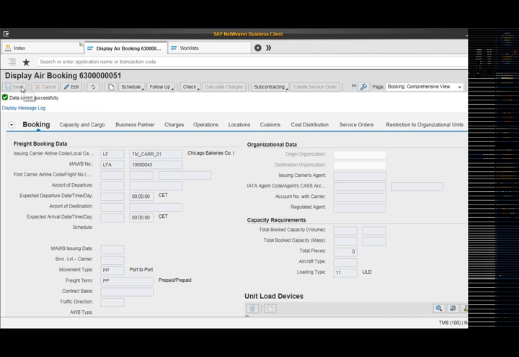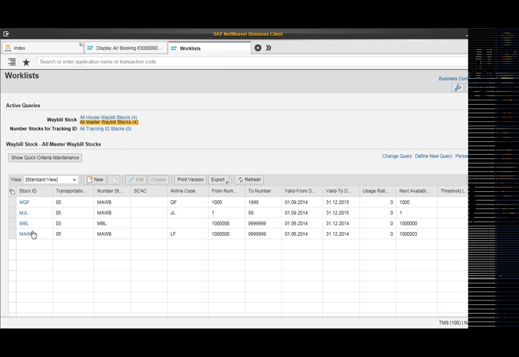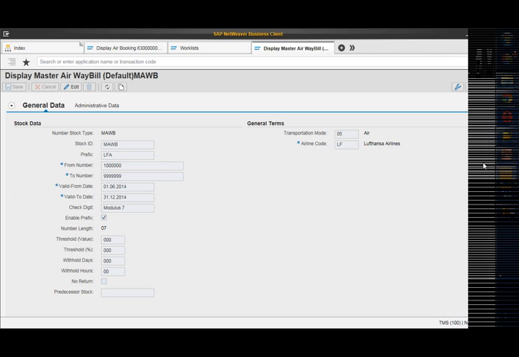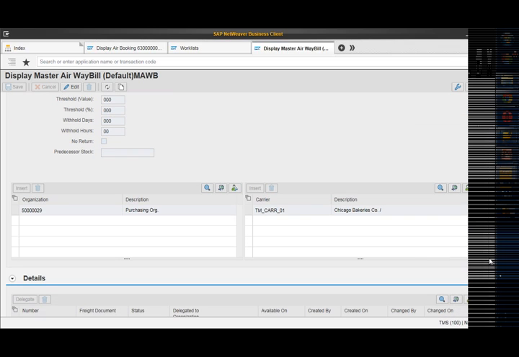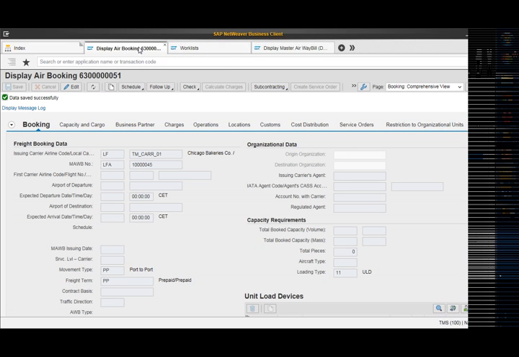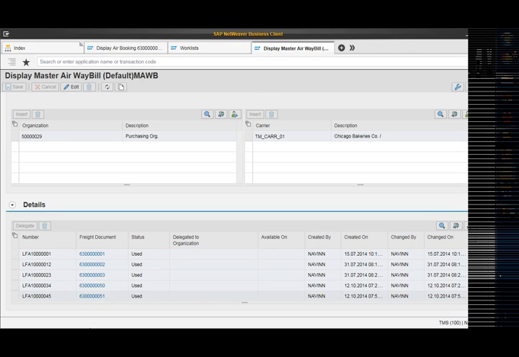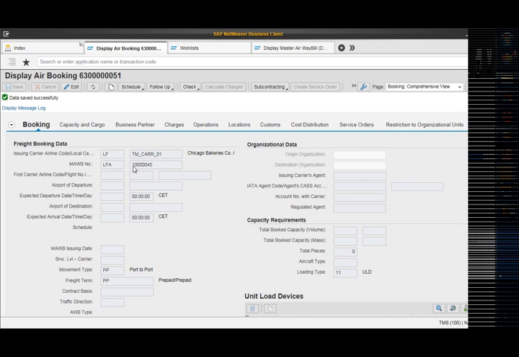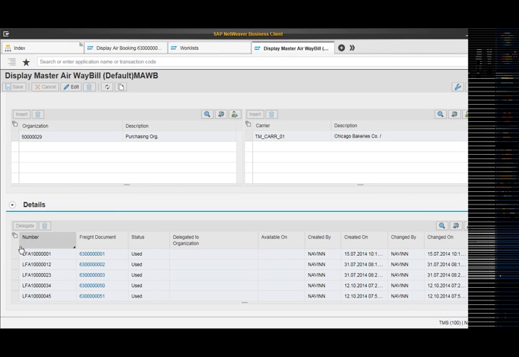I'll just click on save of this air booking document, and then we can check in the master airway bill whether this number has got consumed or not. So here we can see that 51 is the booking which we had created, and appropriately it has taken the number as 45. So the number how it has got generated is LFA is the prefix for this master airway bill, and this is the number which has got generated. So it has appended together in order to make a number.